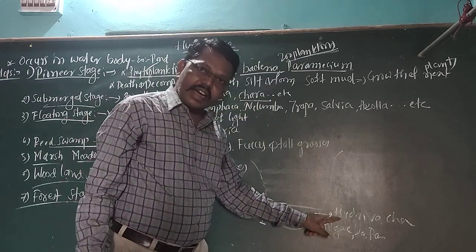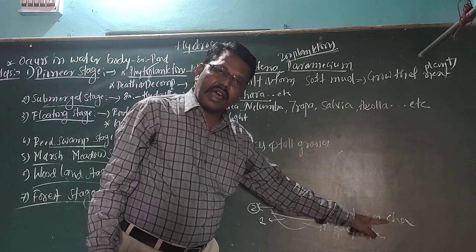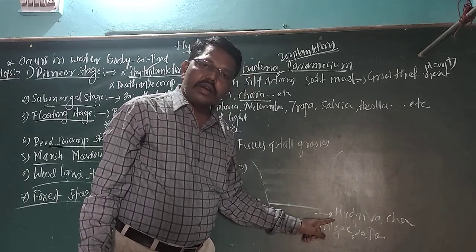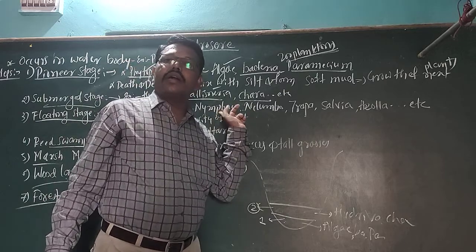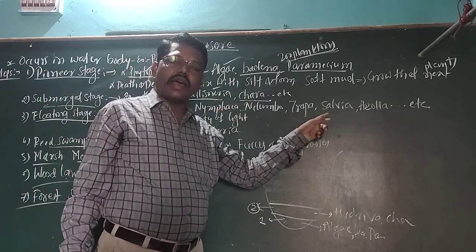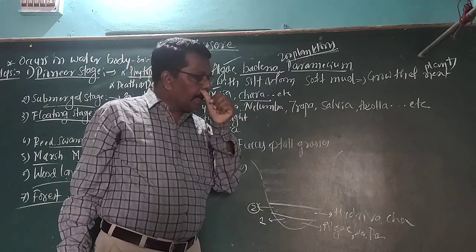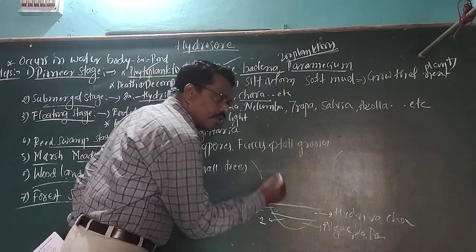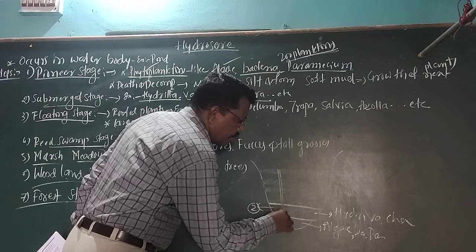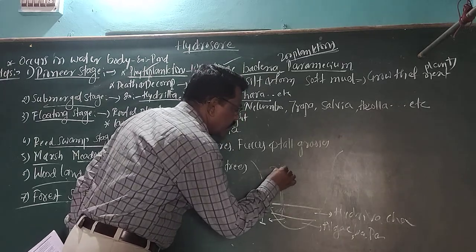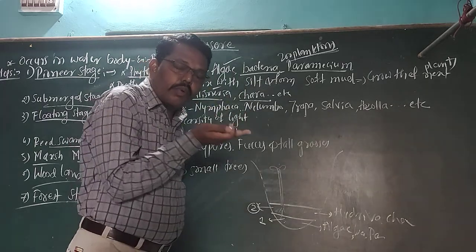After the death and decomposition of Hydrilla, Vallisneria, Chara, they will form organic matter. Then development of a new type of plant: Nymphaea, Nelumbo, Trapa, Salvinia, Azolla. Then here I want to draw the lotus plant. It is rooted at the bottom. Its leaves are free floating on the surface of the water body.